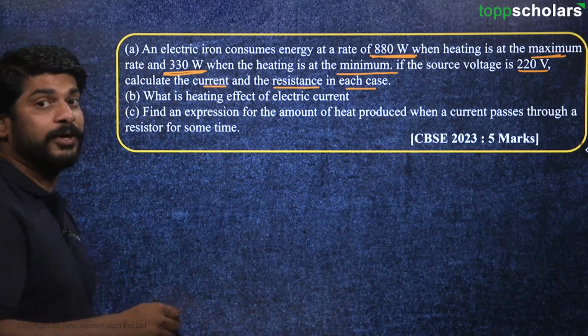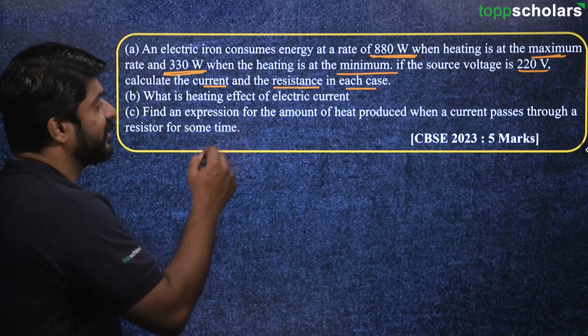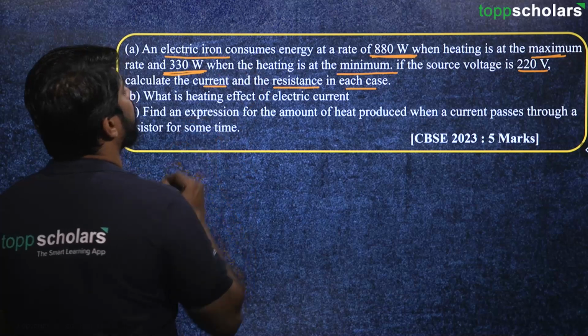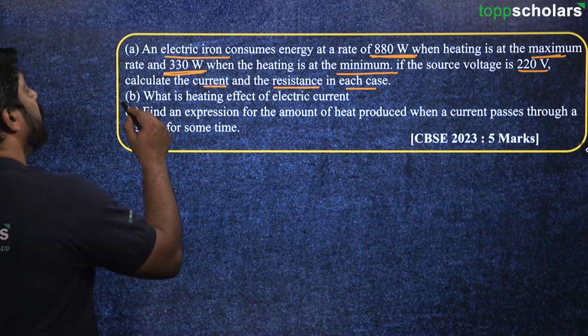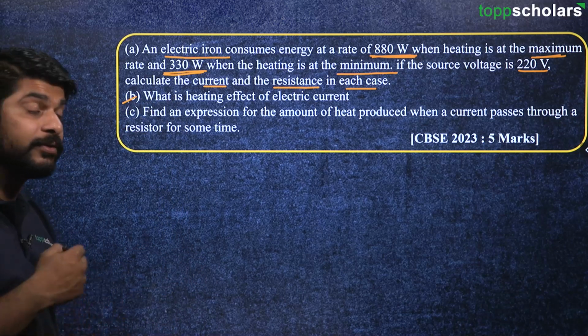So we have to calculate the current in this case and the resistance of that particular electric iron, in both of these cases. Here there is another question, what is the heating effect of electric current?